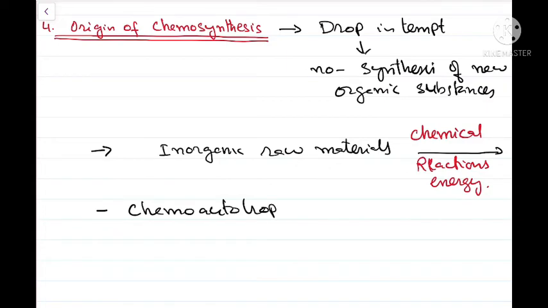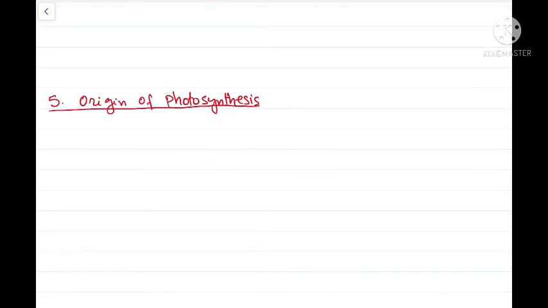These chemosynthetic organisms are called chemoautotrophs, because they could synthesize their own food, therefore they are autotrophs, but they derive their energy from chemical reactions, therefore they are chemoautotrophs. So even today there are iron bacteria and other bacteria that show this chemoautotrophism. Now the next step in evolution was the origin of photosynthesis. This was one of the dramatic events in the evolution of living organisms.